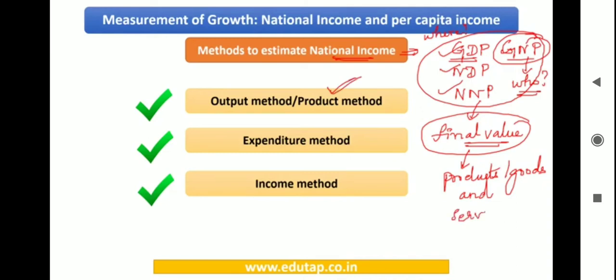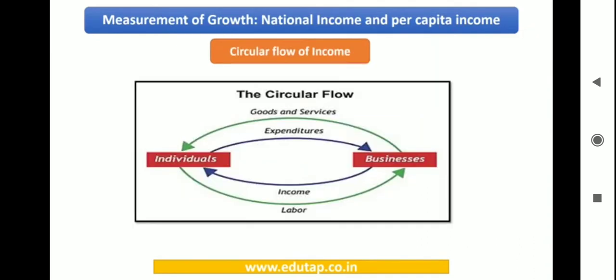So now there are other methods as well that can be used to compute national income. One is the expenditure method and the other is the income method. So what we'll do is we will first see the circular flow of income, a very simple system we will create, and then we will have a look at the various possibilities and quickly see how using each of these methods we can calculate the national income. So here you can have a look at this particular chart that you can see on your screens.